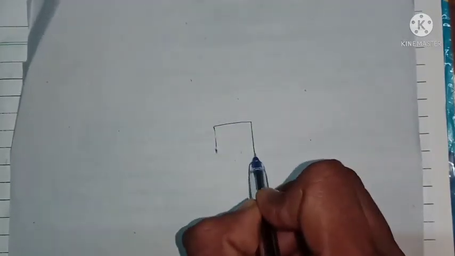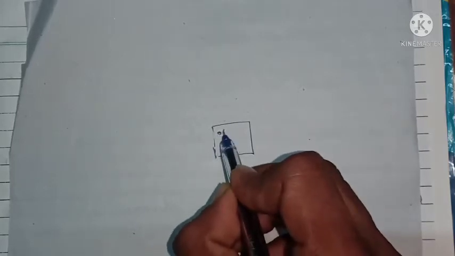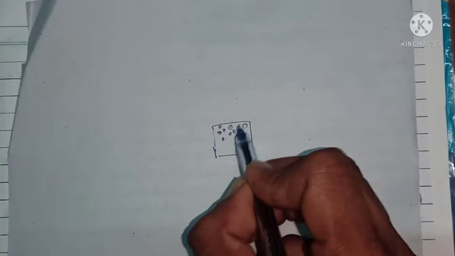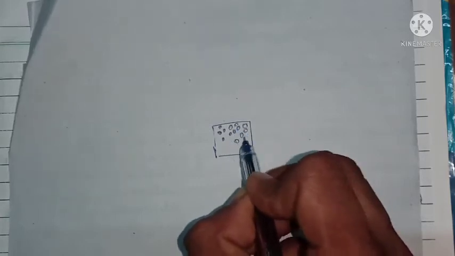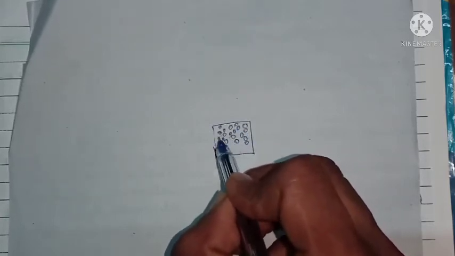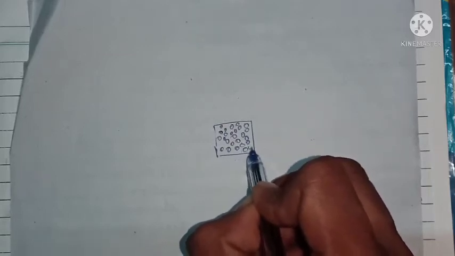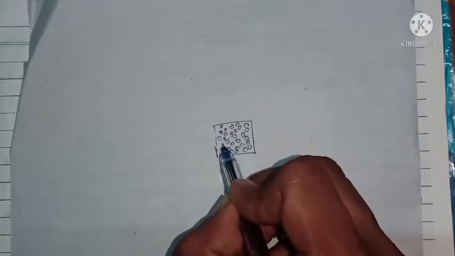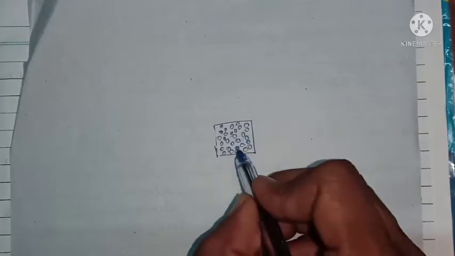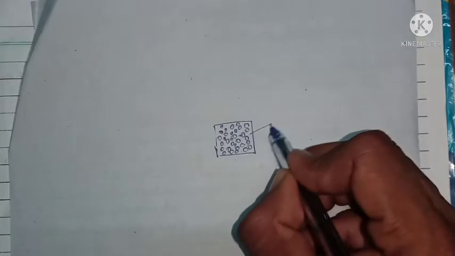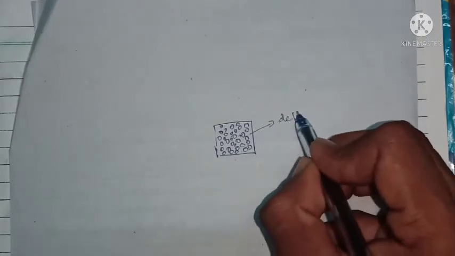For example, in case of solids, the particles are closely packed. Because of close packing, there is no movement of particles. Because there is no movement of particles, the particles are arranged in a definite manner. Because of that definite arrangement of particles, it has a definite shape.